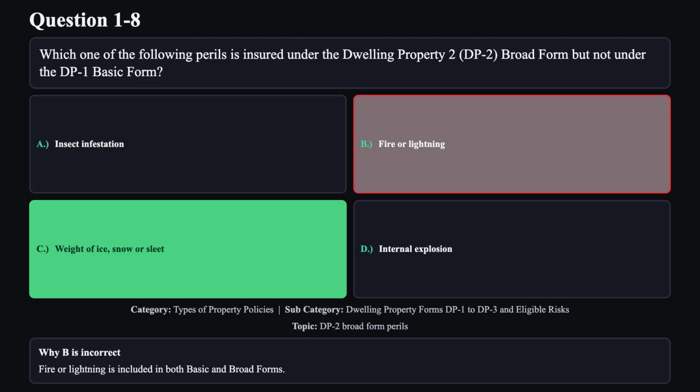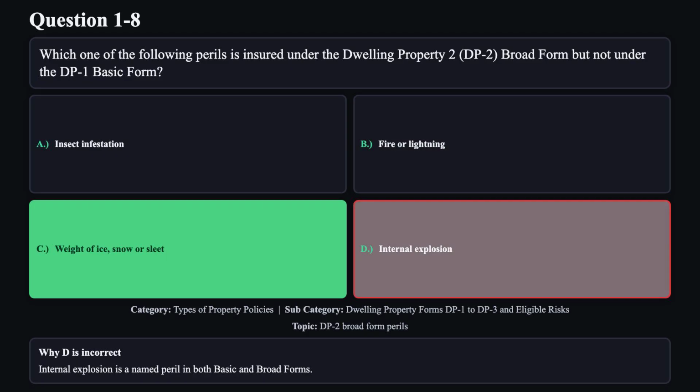Reason B is not correct. Fire or lightning is included in both basic and broad forms. Reason D is not correct. Internal explosion is a named peril in both basic and broad forms. Question 9.